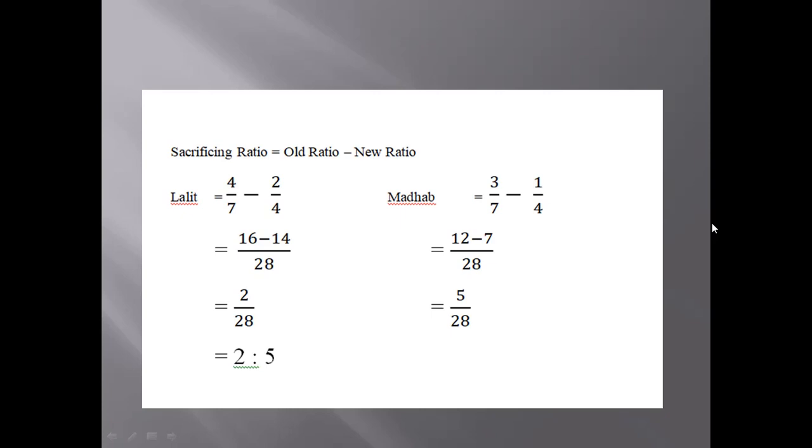So the old ratio was 4 is to 4 is to... what? 4 is to 3. Yeah, 4 is to 3 it was there. And the new ratio is 2 is to 1 is to 1. So whenever we have both the old ratio and the new ratio, just get the sacrificing ratio. You know the formula, we get it. It will be 2 is to 5.